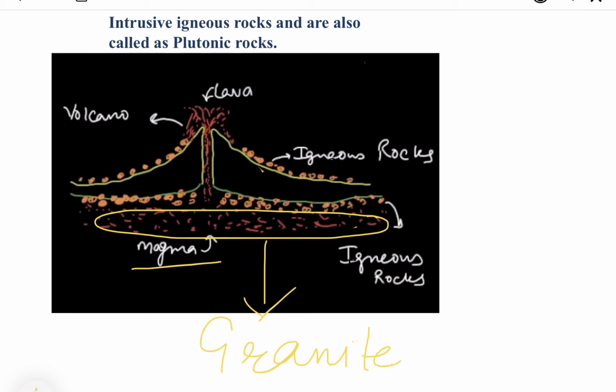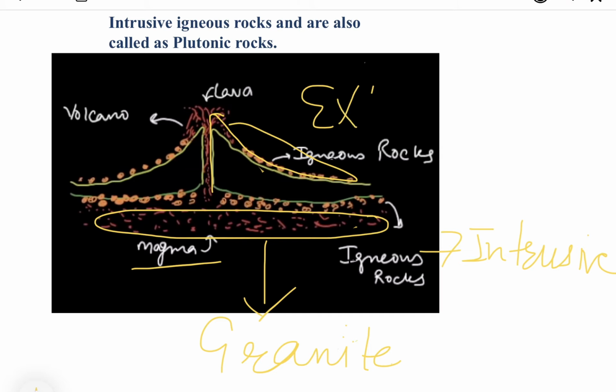First of all, you must keep in mind that when the cooling of magma takes place inside the earth surface, inside, then it is called intrusive. Clear? And when this magma comes on the earth's surface, it becomes lava, and when the lava cools down on the earth's surface, then the cooling process is fast, rapid, and the rapid solidification of that lava material takes place, and that happens on the earth's surface. So those rocks are called extrusive.